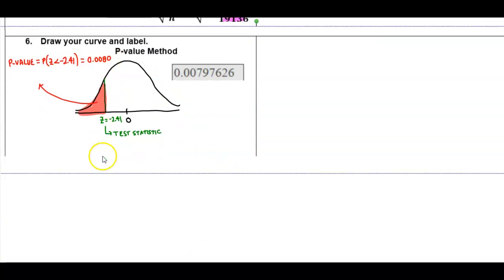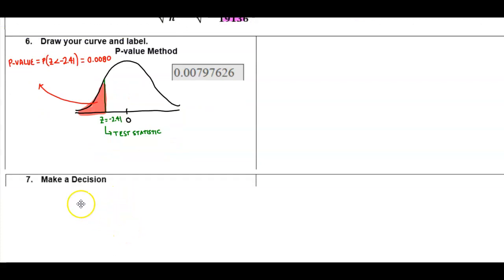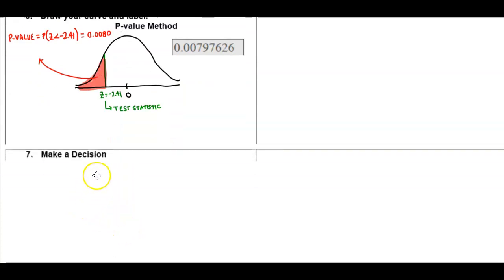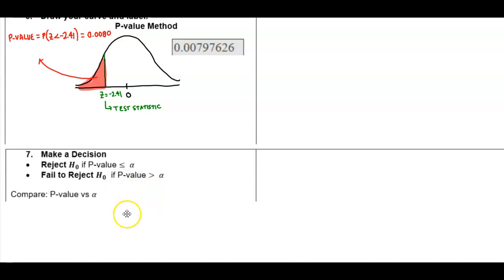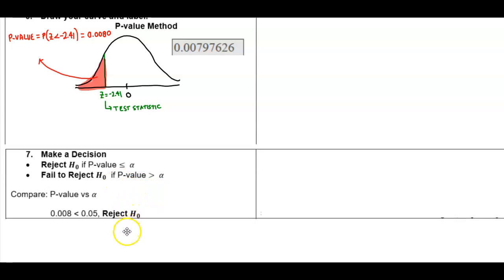So now that we found the p-value, in part 7 we want to make a decision. We reject the null hypothesis if the p-value is less than or equal to alpha, and we fail to reject the null if the p-value is greater than alpha. Comparing this, we get 0.008, and that is less than 0.05. Therefore, we reject the null by using the p-value method.